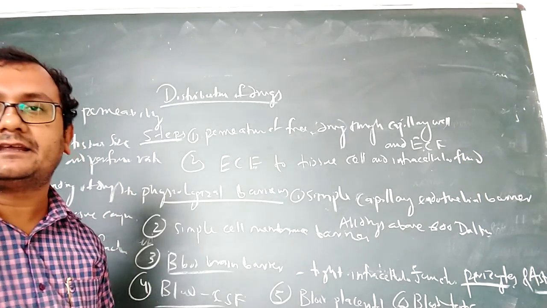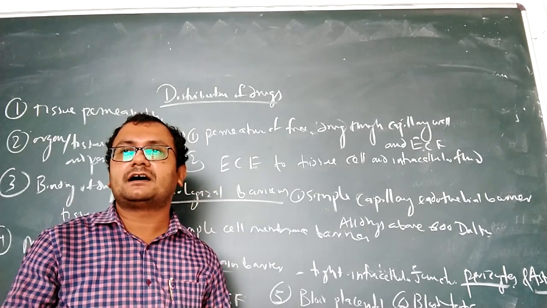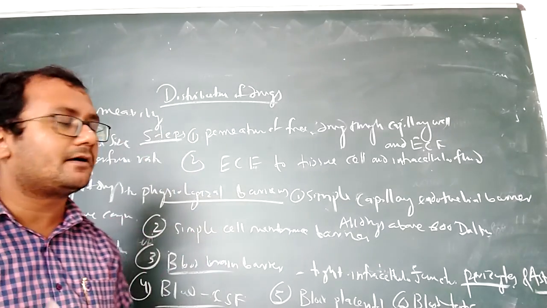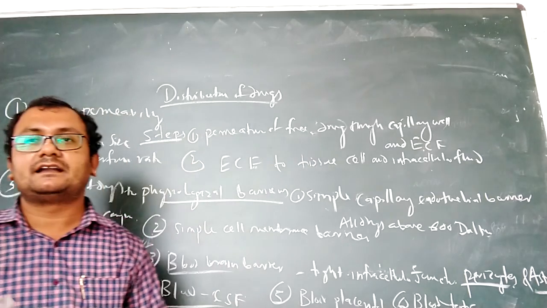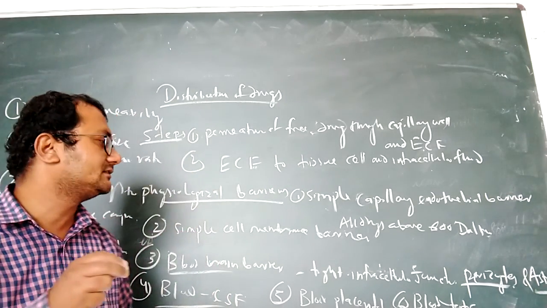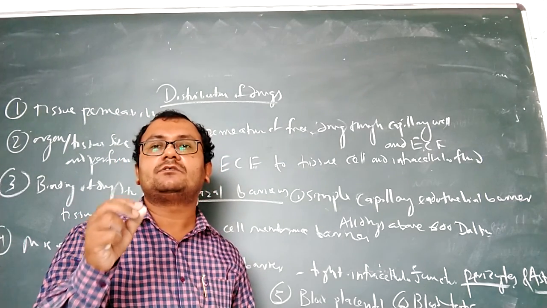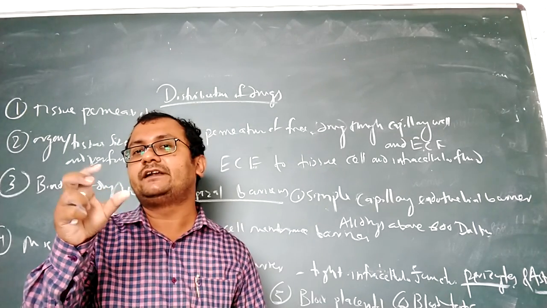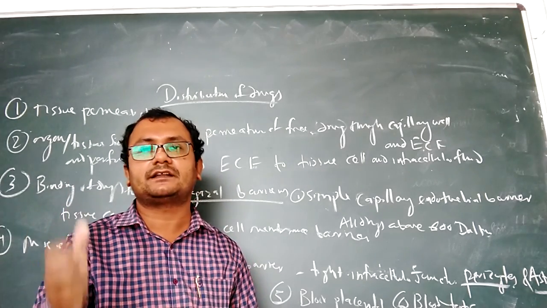Then coming to the next one, the blood-placental barrier. It is also one type of strongest barrier, made up of choroid plexus cells, which prevent the entry of drugs into the placenta, so that the fetus will be safe from external drugs the mother is taking.